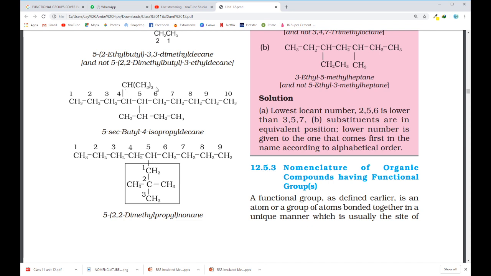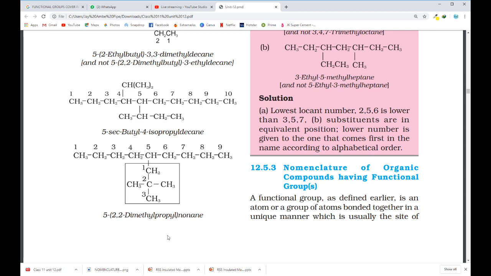Now, as we just read, secondary and tertiary you don't have to take in the fundamental chain, and iso and neo you have to take. So for secondary butyl we consider B, and for isopropyl we consider I in alphabetical order. So B comes first because we are not considering sec. So this becomes 5 secondary butyl, 4 isopropyl decane.